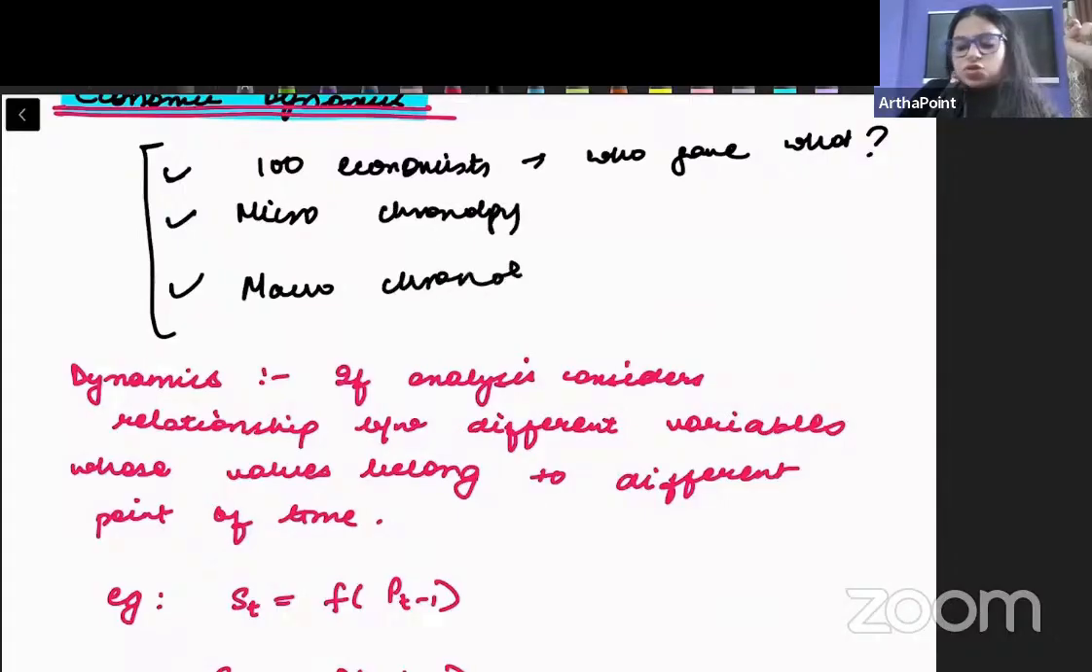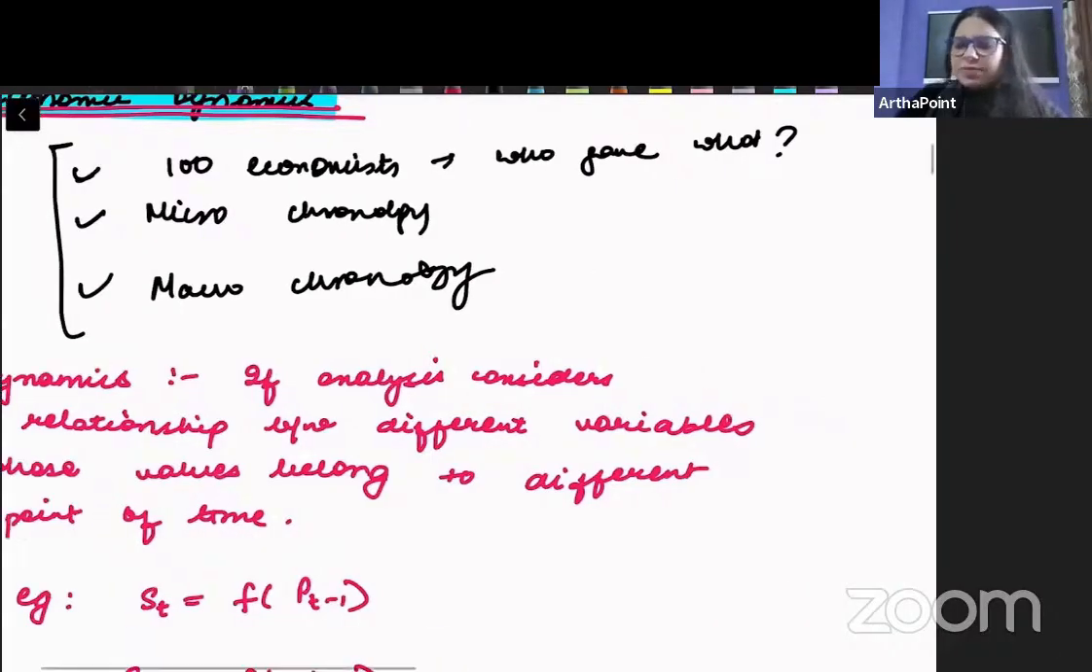right? This chronology actually tells you in which order the theories came into economics. For example, they may ask you, I am giving you 4 theories. You will see this in the CUET question bank too.